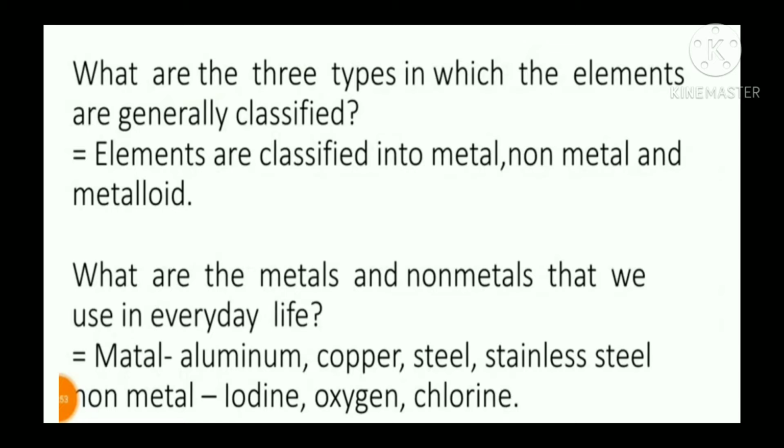What are the metals and non-metals that we use in everyday life? Children, there is a huge list of metals and non-metals and each of them have countless uses in our day-to-day life. Then also we will see which metals we are using in everyday life. Mostly metals like aluminium, copper, steel, stainless steel, iron, etc. Non-metals like iodine, oxygen, chlorine, etc.